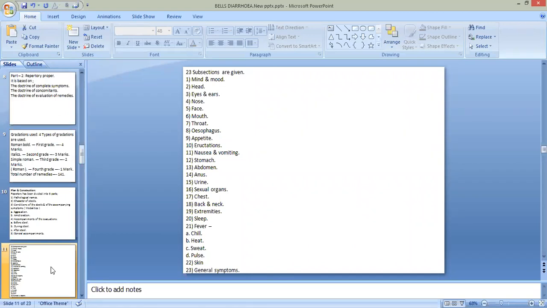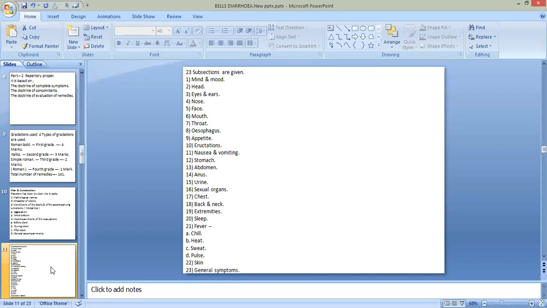While arranging these subsections, the remedies are used in 4 grades as we discussed earlier.